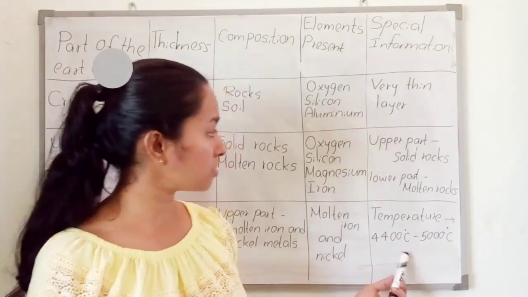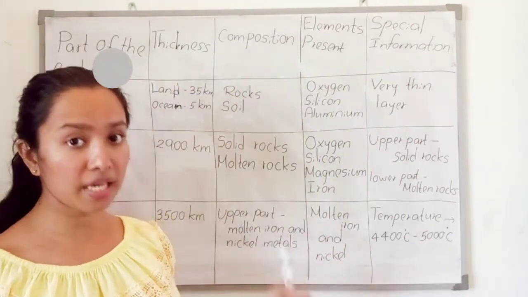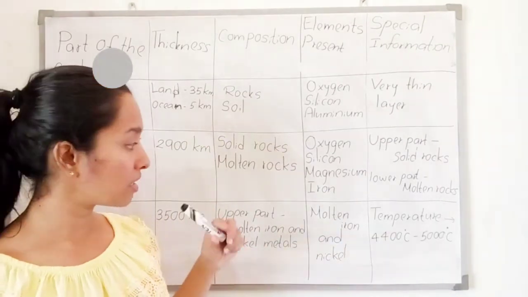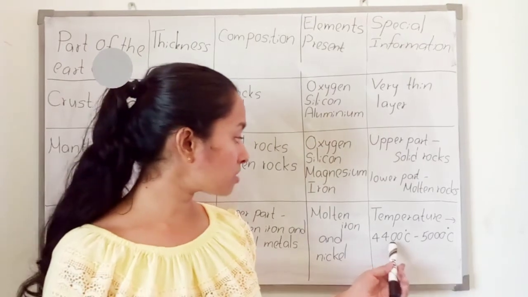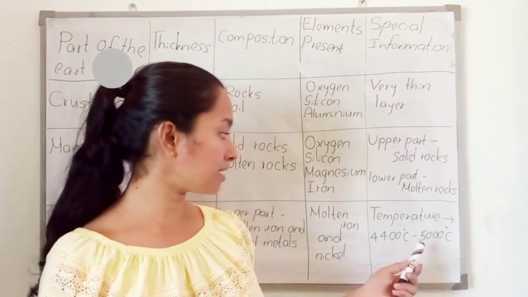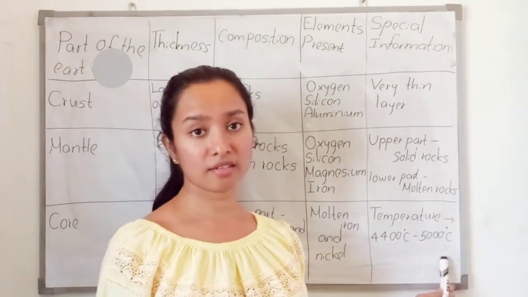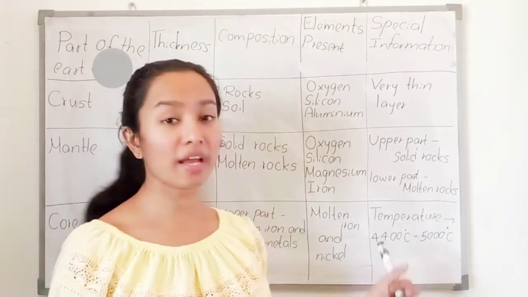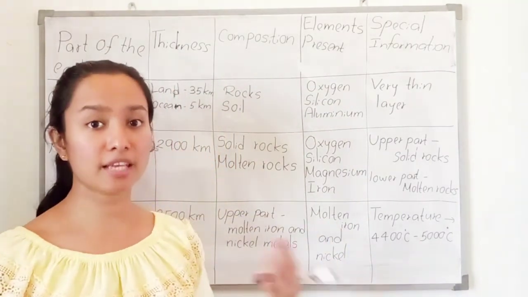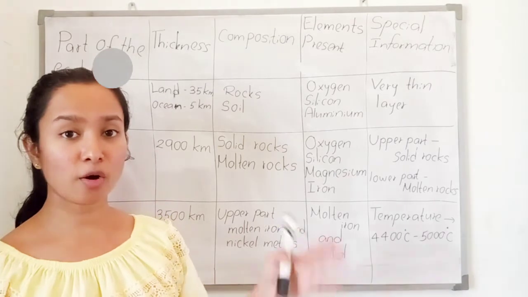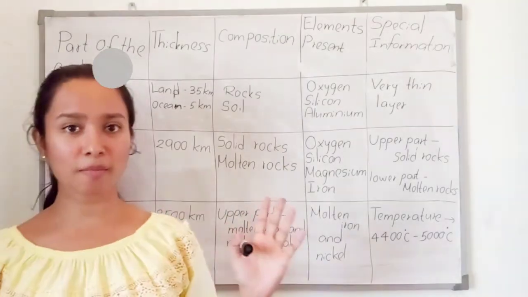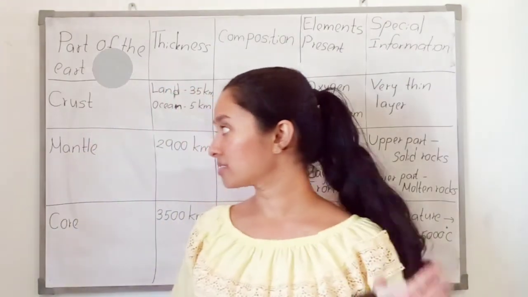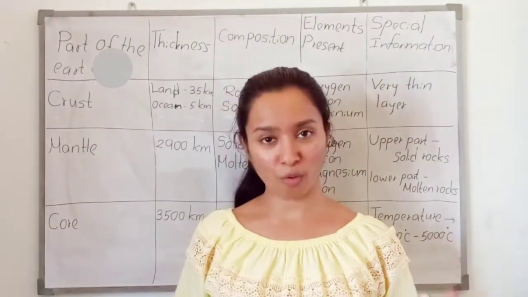The special information is the temperature of the core. It is between 4,400 Celsius and 5,000 Celsius. So it is a very high temperature. It is the same as the temperature of the surface of the sun. So this is the information about the earth crust, mantle and core.